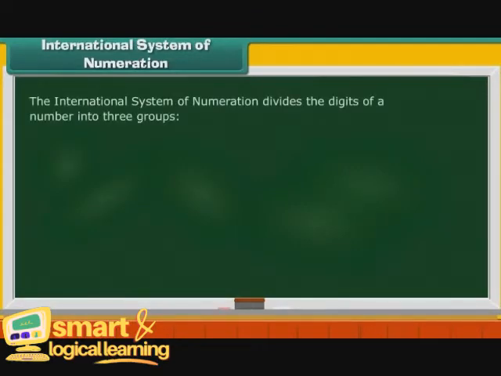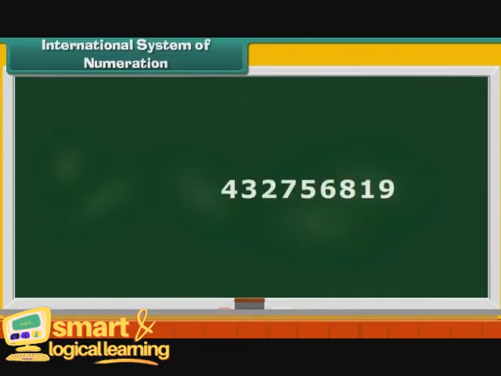International System of Numeration. The International System of Numeration divides the digits of a number into three groups: ones, thousands, and millions. Let us see how. Consider the number 432756819.